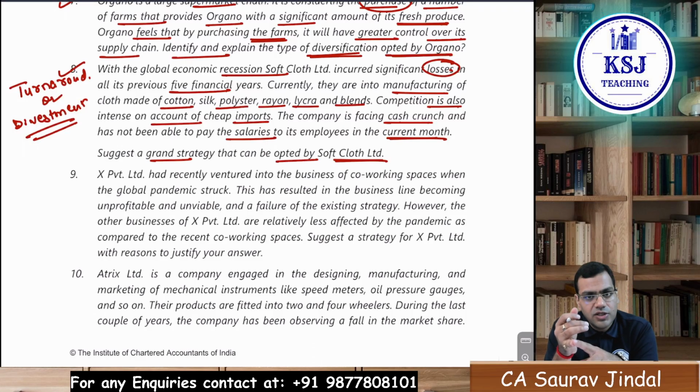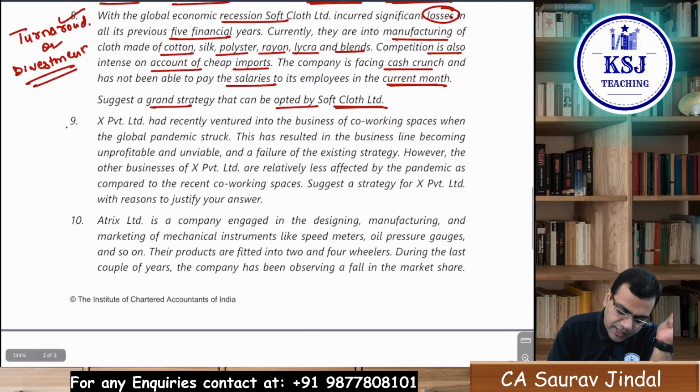So the company can try for the turnaround strategy. If the turnaround strategy doesn't work out, go for divestment. Divestment means they can pull out or sell some part of the business, right? Not the entire business. If that also doesn't work, then finally the company is left with the option of liquidation. Clear? So we are done with question number 8. Let's come to question 9.